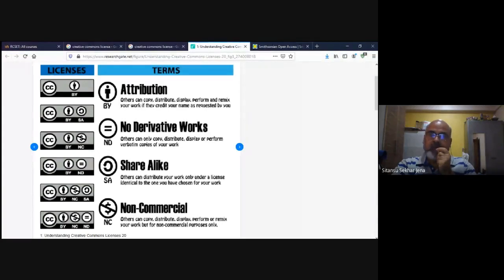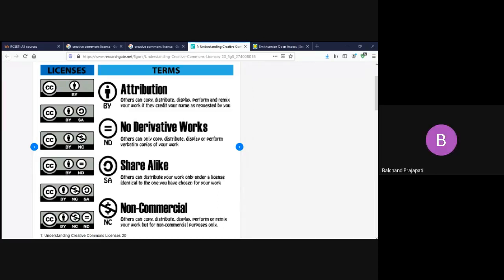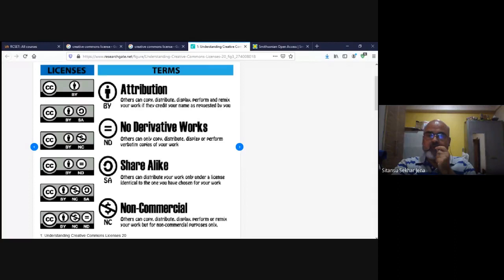Meaning that somebody can copy my work, remix it and sell it in the market. I think some aspects of this may be clarified to the members, to the faculty, so that we can take a policy decision whether we would like to go as CC BY NC or CC BY SA. That aspect has to be explained to the members. This is what is more crucial at this juncture.